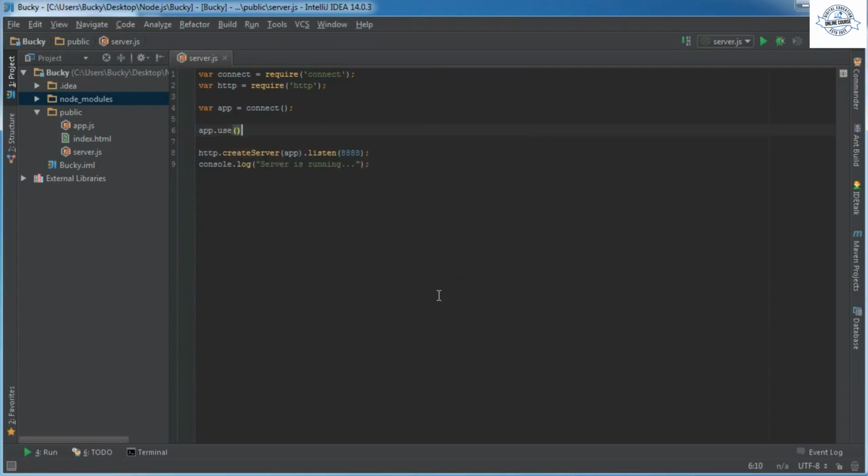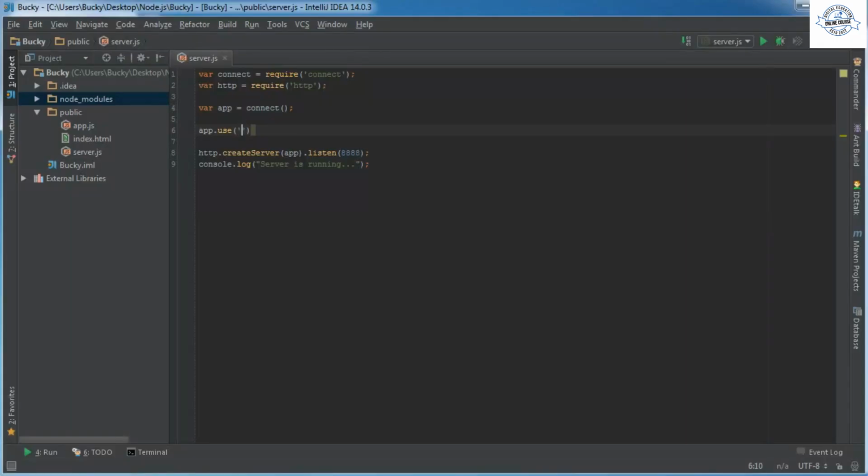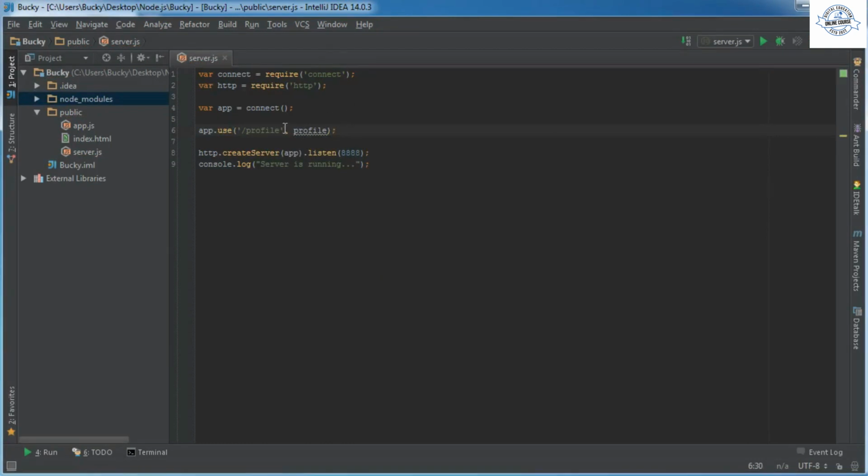In addition to just using plain old middleware, what you can also do is have an optional argument of a path. So let's say that you had a couple different pages on your website. This was the home page. It's not running right now, but we'll say that we have a profile page and a forum, whatever. So what you can do is type the path profile, and then we'll make a function called profile after this. So essentially whenever the user makes a request for the profile page, you're going to call a function called profile. So this might be displaying their profile picture or whatever.